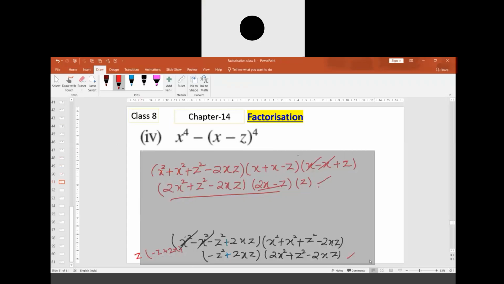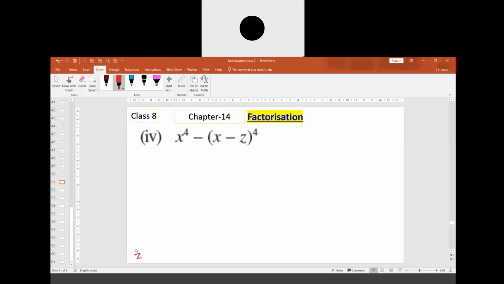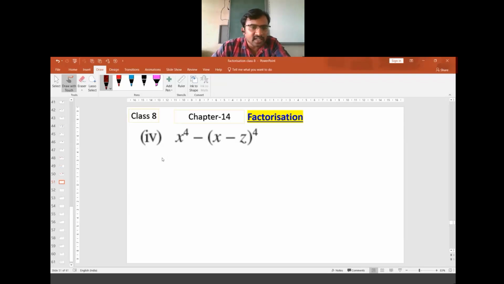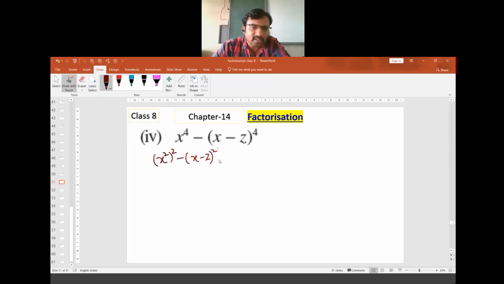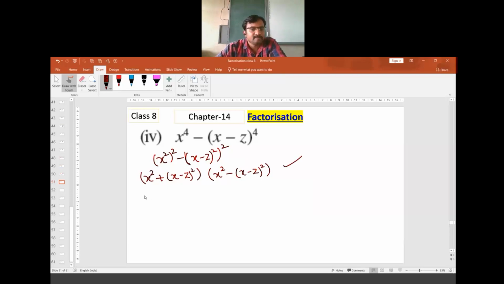Yes, let's check it. Now we shall solve it together. I am going to write this as x square whole square, and x minus z whole square, that is squared. Now this is x square plus x minus z whole square into x square minus of x minus z whole square. Hope this step everyone must have written.